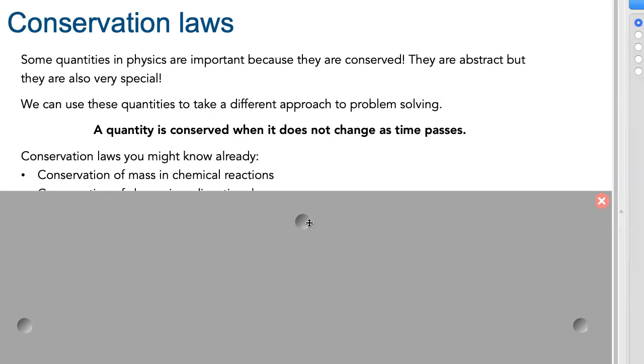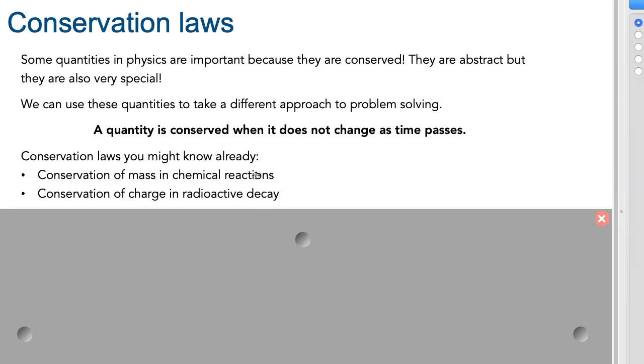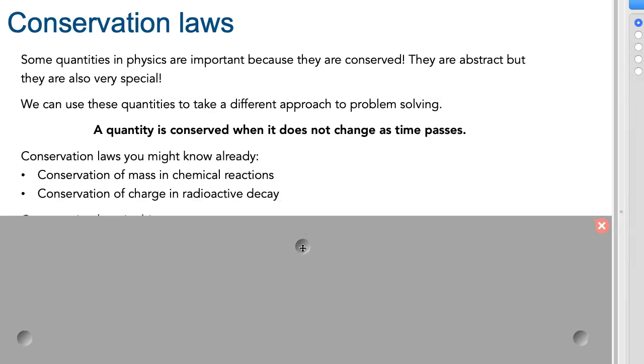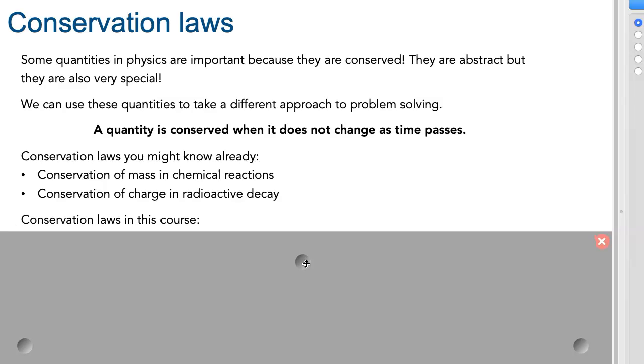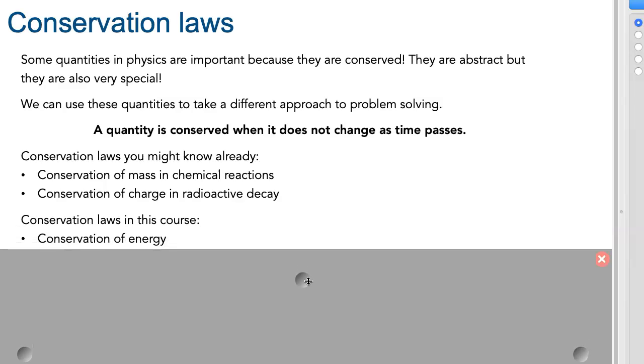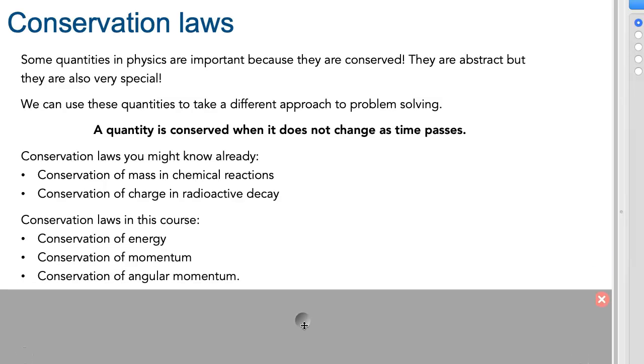You probably already know about the conservation of mass in chemical reactions, maybe conservation of charge when we have radioactive decay as well. In this class, we will focus on 3 conservation laws. The first one, I'm sure you're familiar with already, conservation of energy. And then we'll look at 2 others that are linked to momentum: conservation of momentum and conservation of angular momentum.